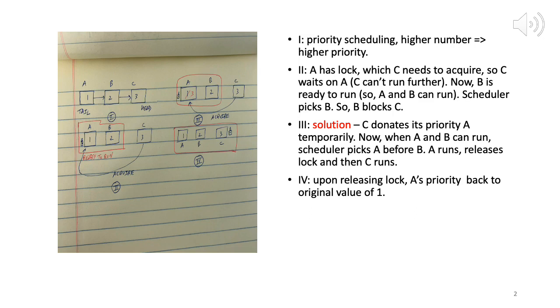So C is waiting on A to release the lock. A has a lock which C needs to acquire. So C waits on A, which means C cannot run. Right, so we see what is happening here.